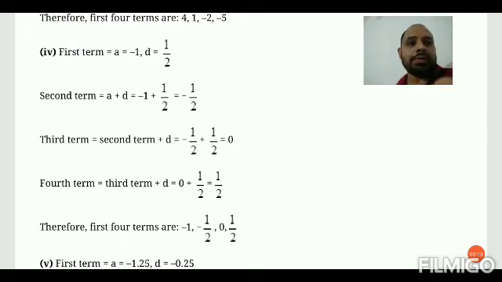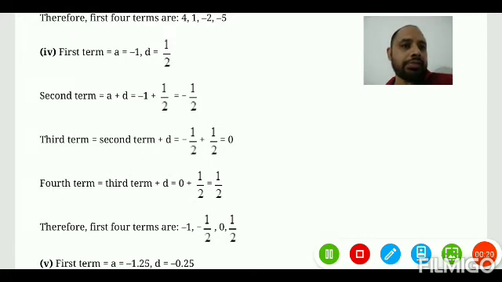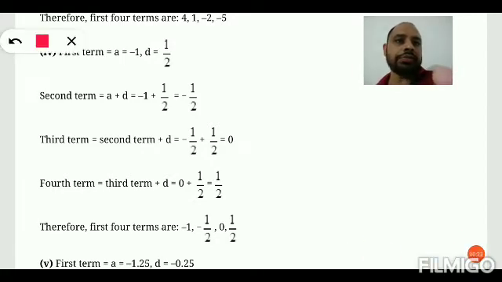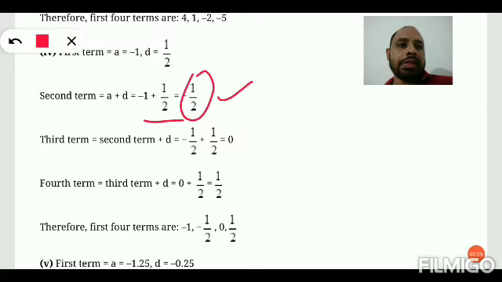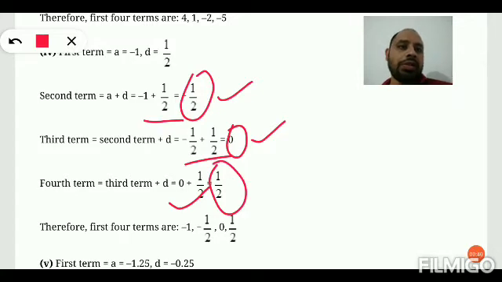As we know that the second term is A plus D, that means minus 1 plus 1 by 2 equals to minus 1 by 2, and the third term is second term plus common difference, minus 1 by 2 plus 1 by 2 is 0, and fourth term is third term plus common difference, 0 plus 1 by 2 is 1 by 2. Therefore all the four terms are minus 1, minus 1 by 2, 0 and 1 by 2.